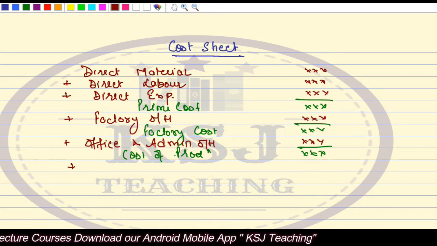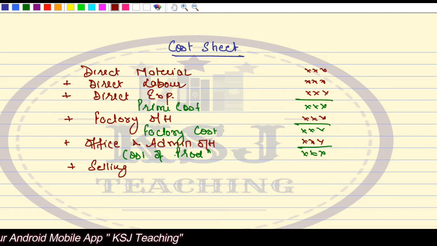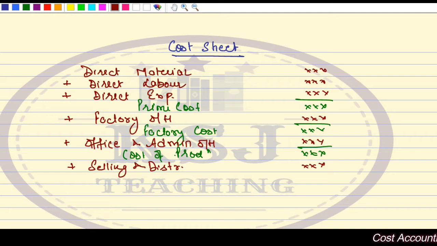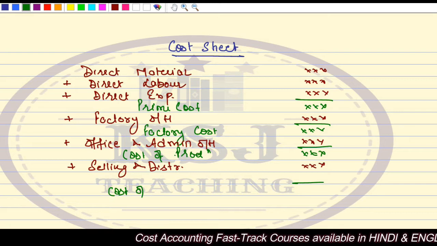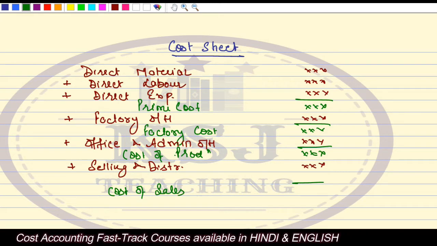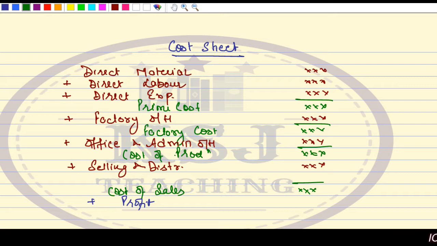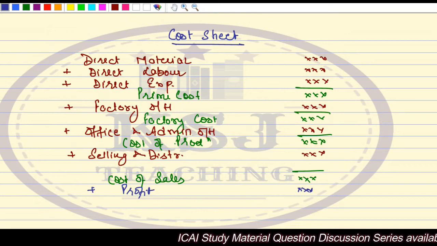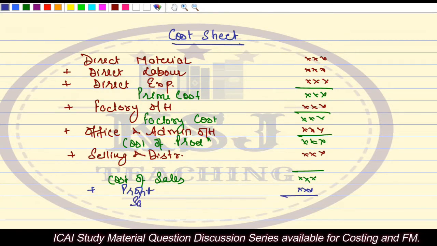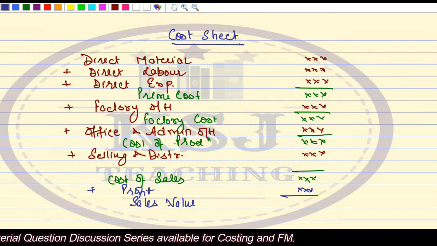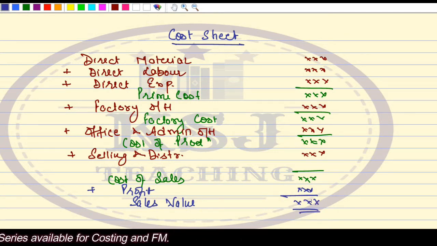Then to the cost of production, we will add selling and distribution expenses. So this is a quick revision of cost sheet also. What you will get is cost of sales, add profit, and what you will get is sales value. So this is what we have studied in the chapter of cost sheet.